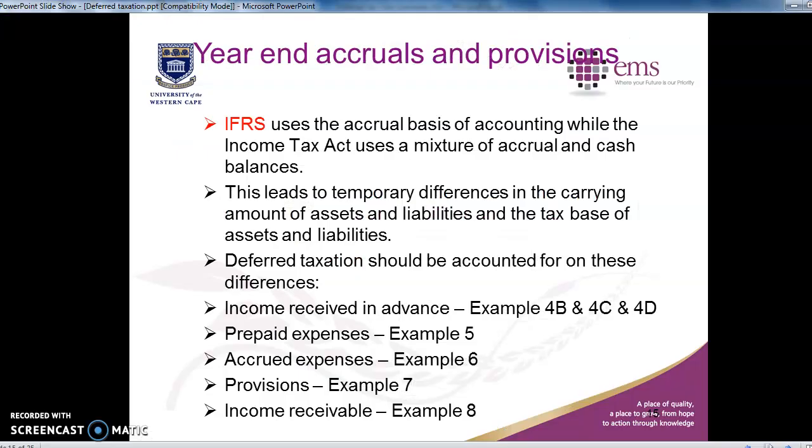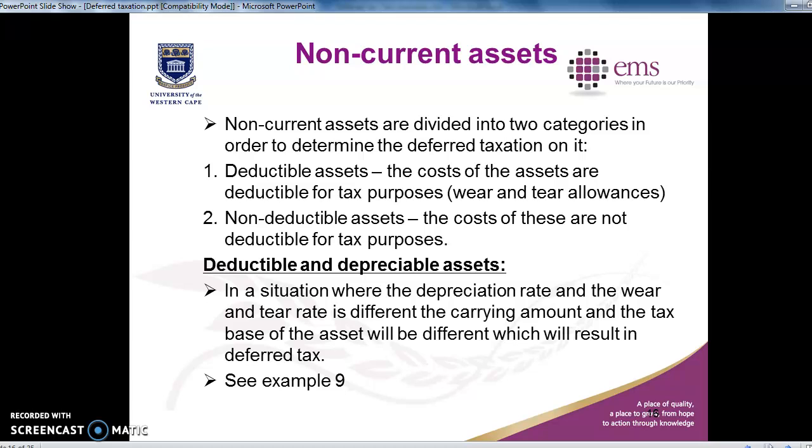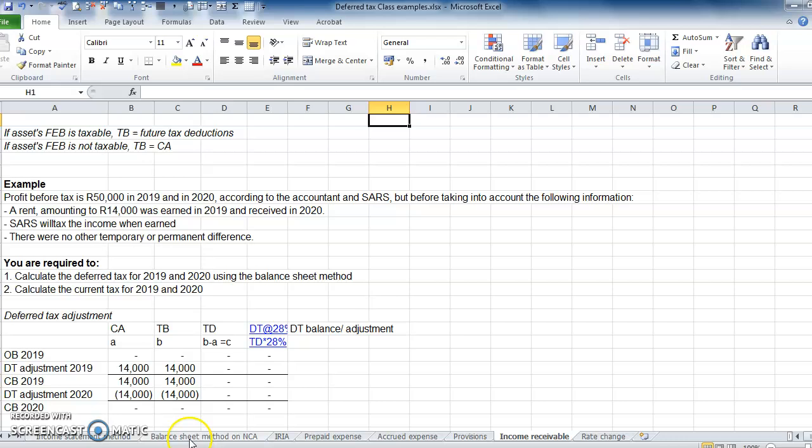Okay, and then continuing to non-current assets. Non-current assets are divided into two categories in order to determine the deferred taxation on it. So we have deductible assets, where the cost of the assets is deductible for tax purposes. We have the wear and tear allowance, and I showed you guys how to do that.